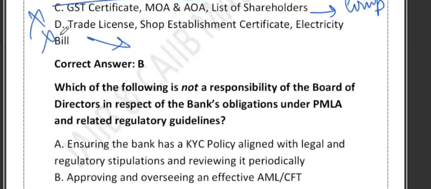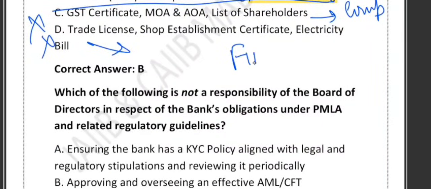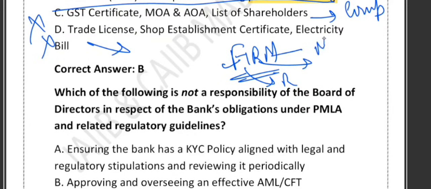So one way you can remember it like this. Just remember the word FIRM. F means formation proof. Formation proof is the partnership deed. I means identity of the firm, which is the registration certificate. R means representative ID, which means OVD of the person holding power of attorney. And M means mandate to operate, which is power of attorney, which is implicit in option number B.